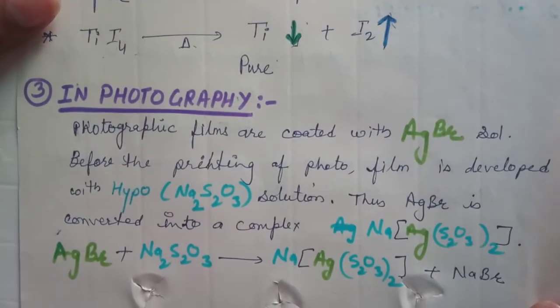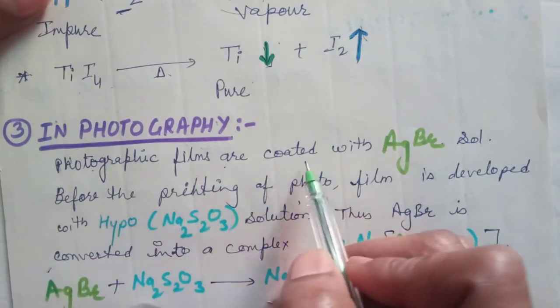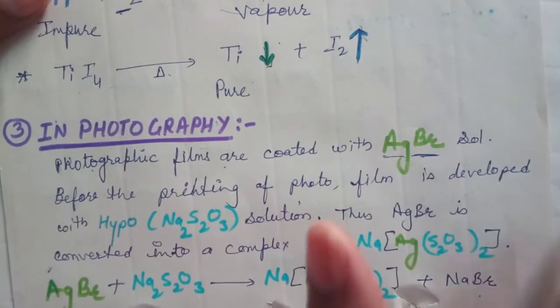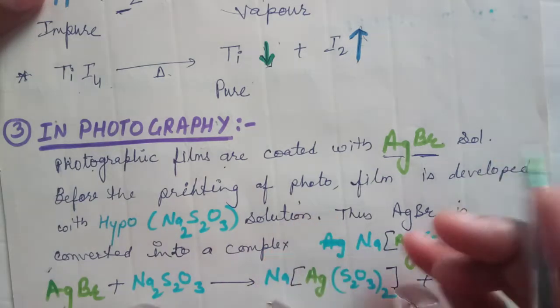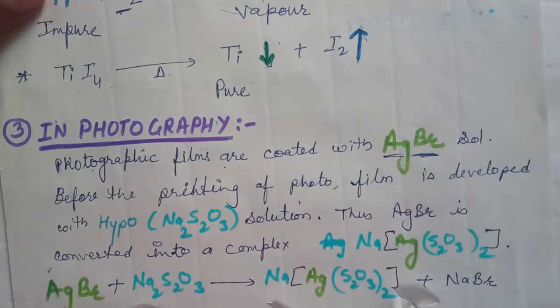Now the application of coordination compounds in photography. Photographic films are coated by AgBr sol. When photographic films are first formed, they are coated with AgBr sol. When they are clicked or flashed, then the photo is framed.